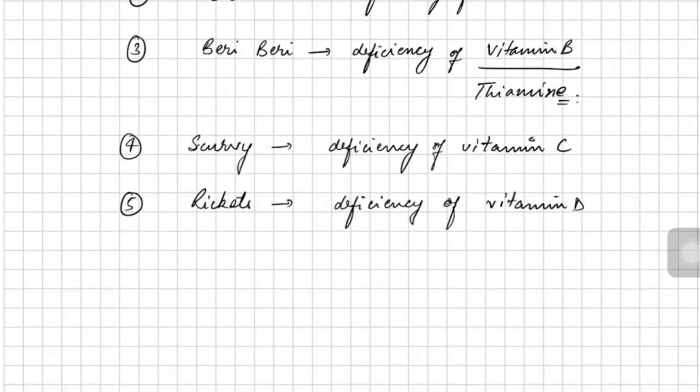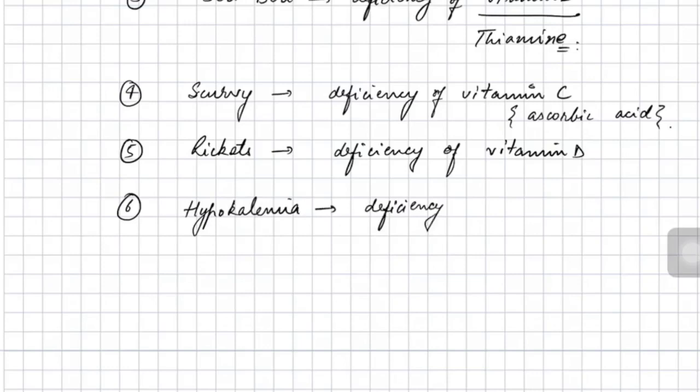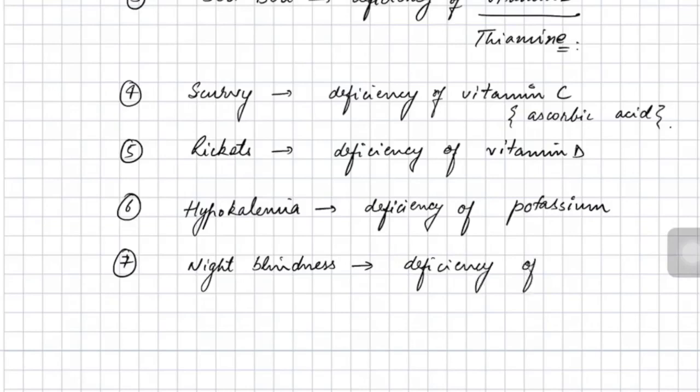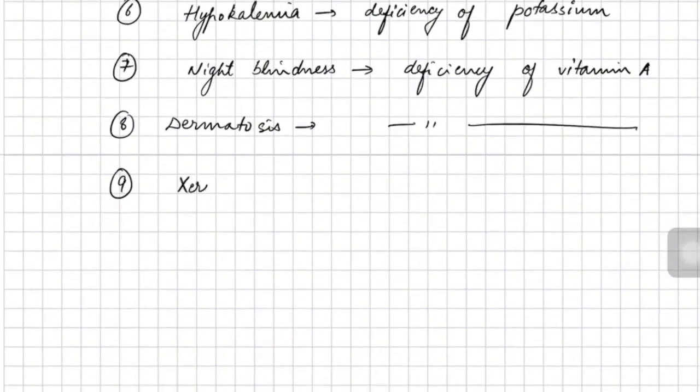Next, we have rickets. Rickets is caused by deficiency of vitamin D, and due to the lack of vitamin D your bones become curved in shape and become brittle. Then the next disease is hypokalemia, which is caused by deficiency of potassium. Kalium is the scientific name of potassium, and deficiency of potassium is hypokalemia. Then it is night blindness, caused by deficiency of vitamin A. Then dermatosis, again caused by deficiency of vitamin A. Then xerophthalmia, which is again caused by deficiency of vitamin A.